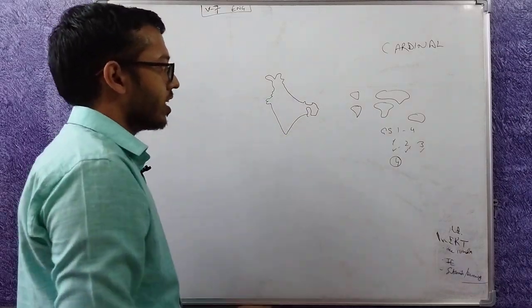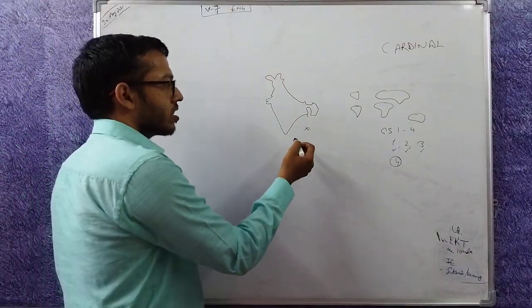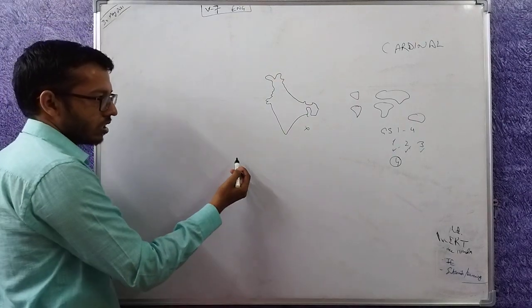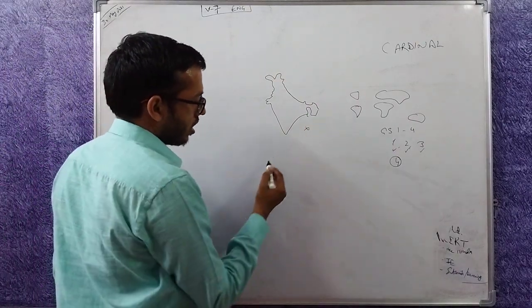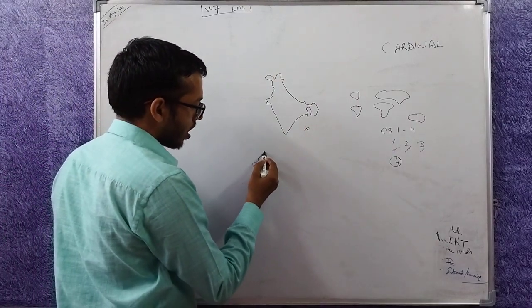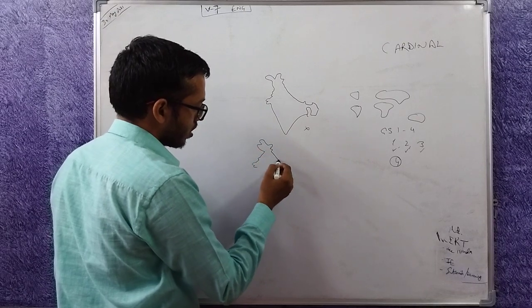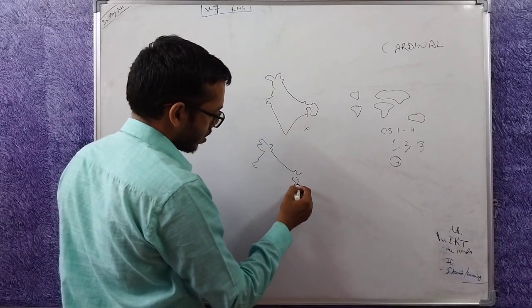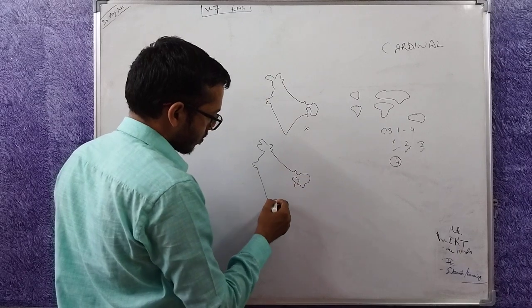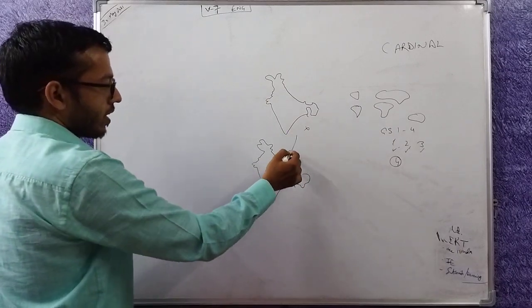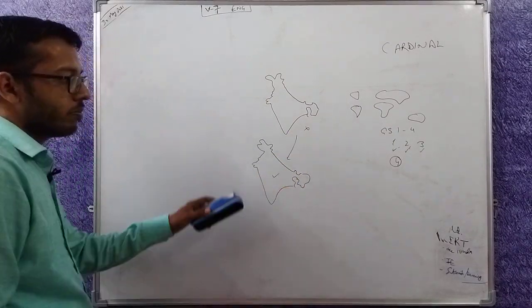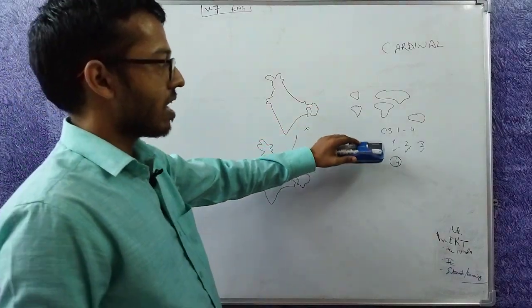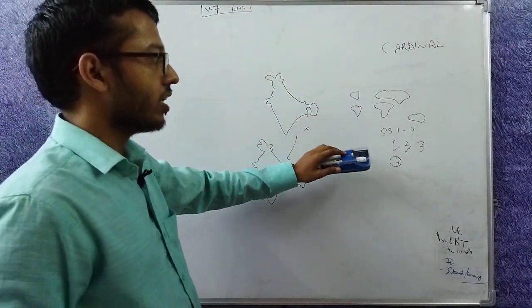Some students draw it like this. This is not a very good drawing. In general studies you have less time, but still you can draw a little better. For example, I draw it like this. This map is much better. So please practice these maps and these maps. They will be drawn again and again.